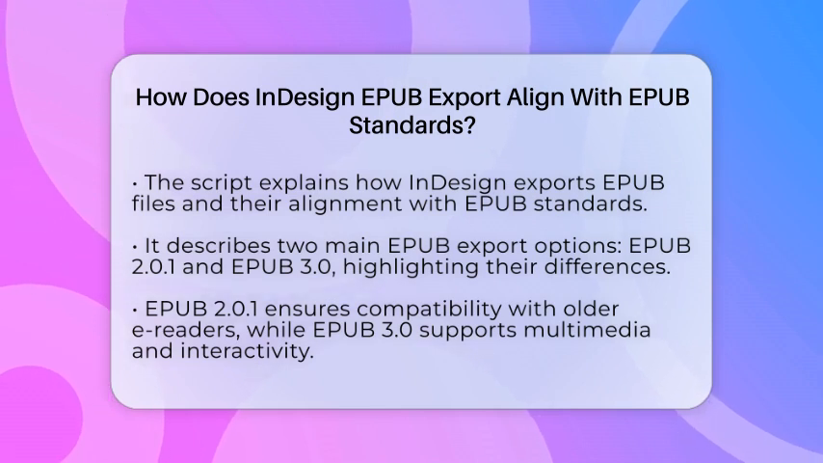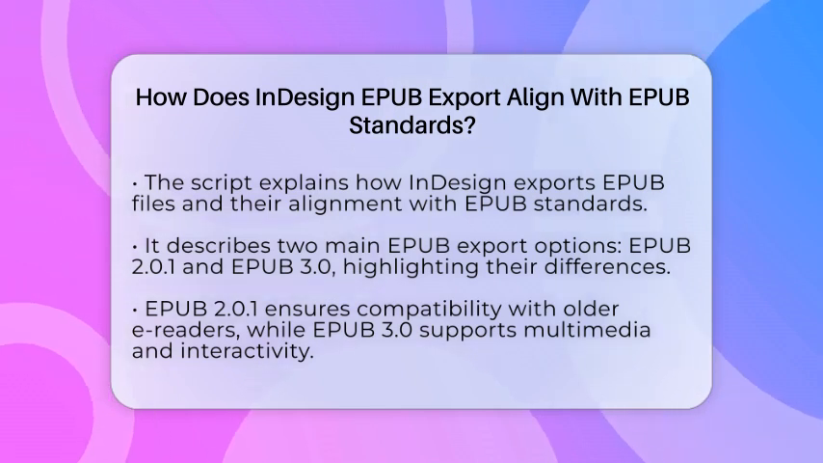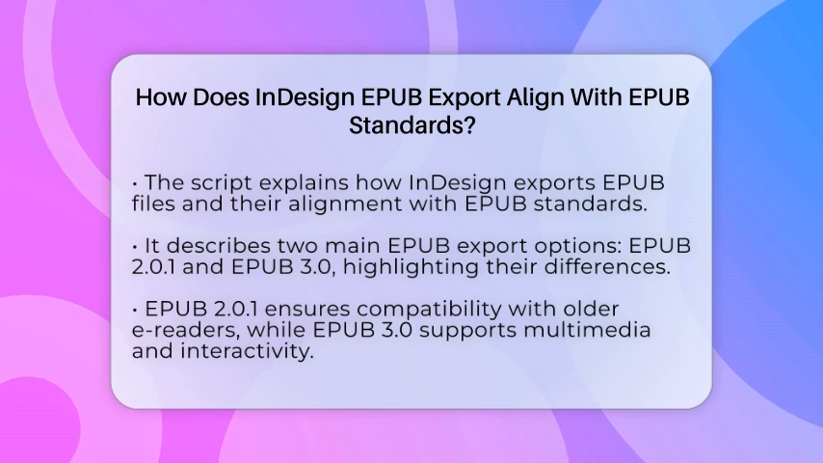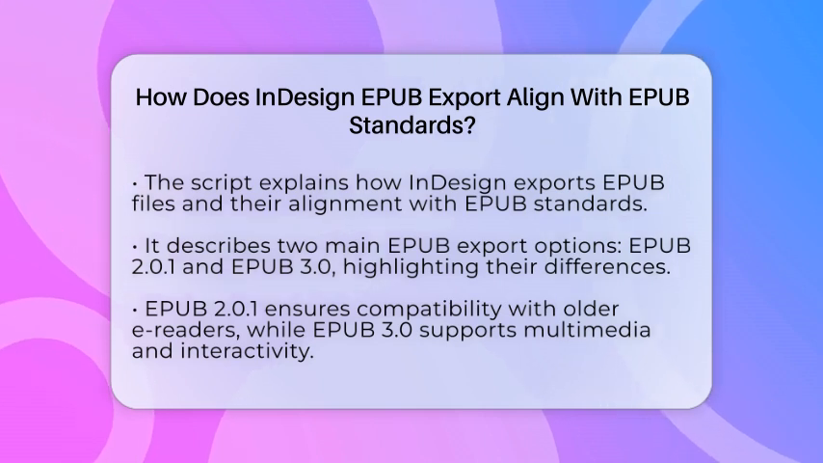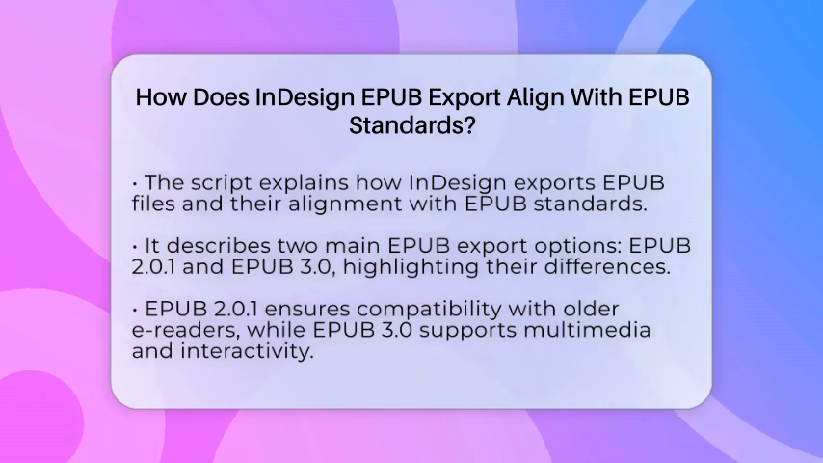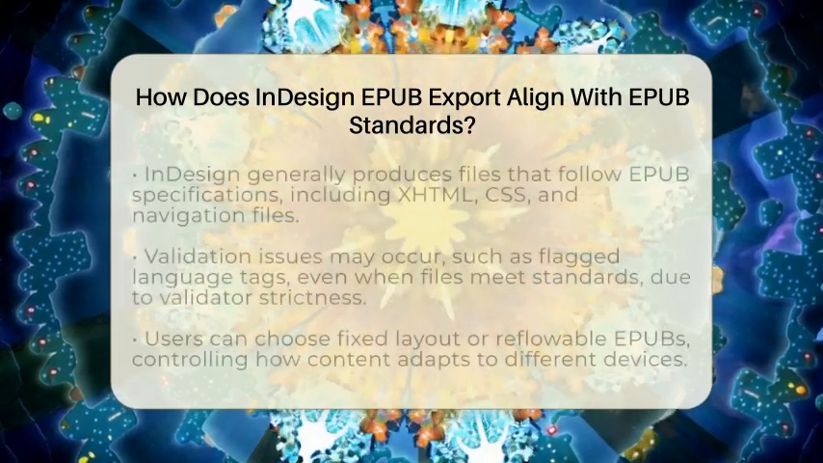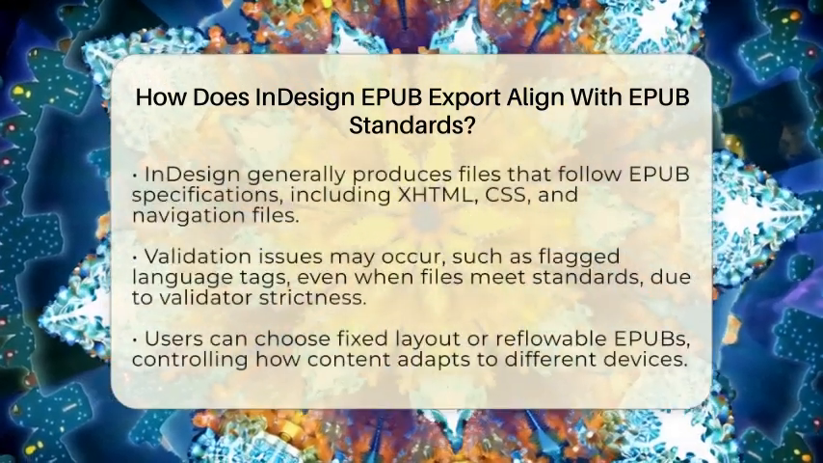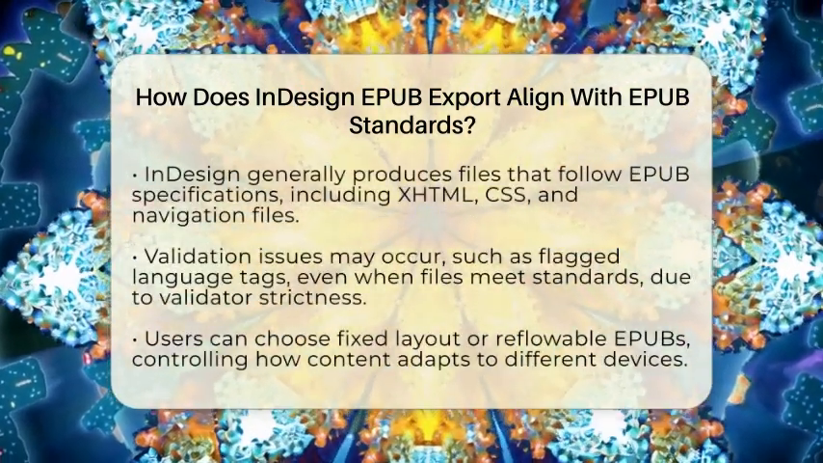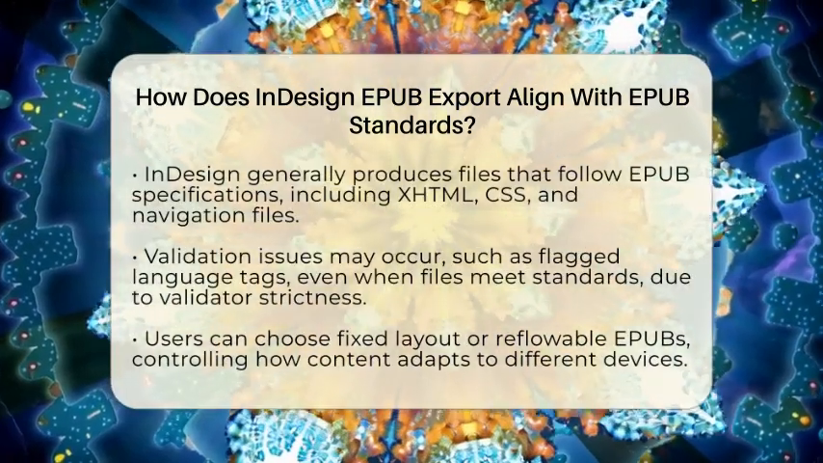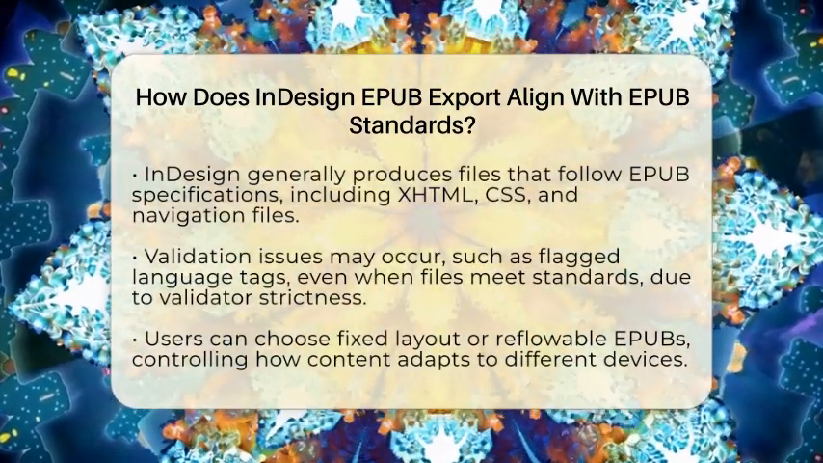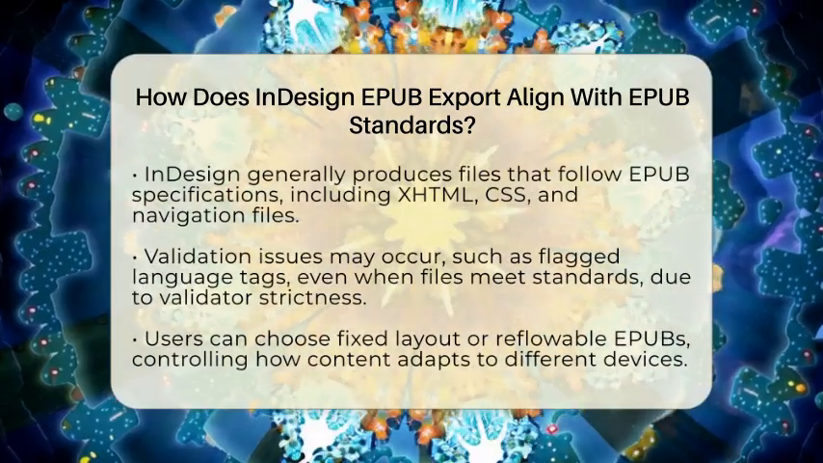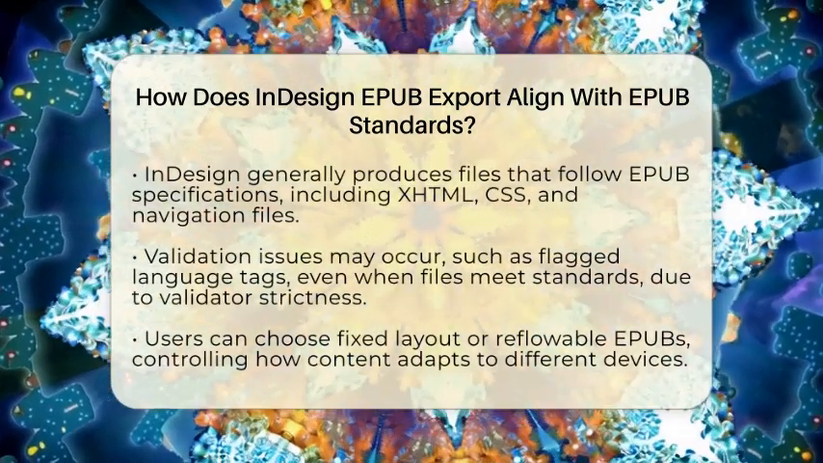When you export to EPUB 2.0.1, InDesign creates files that are compatible with older e-readers. EPUB 3.0 is more advanced, supporting multimedia, interactivity, and better semantic markup. But some devices might not support EPUB 3 fully. InDesign tries to keep files compatible with both versions, so your EPUB can be read on many devices.